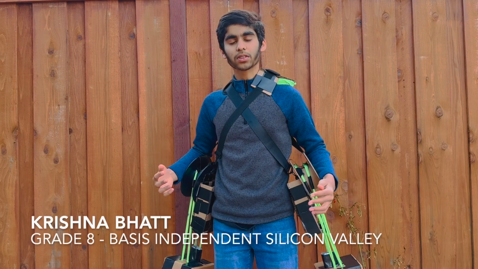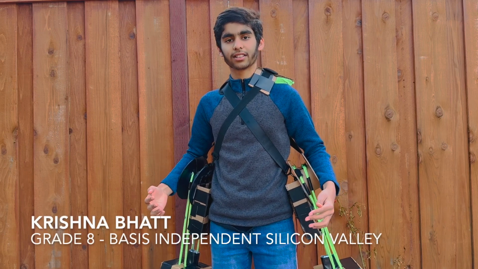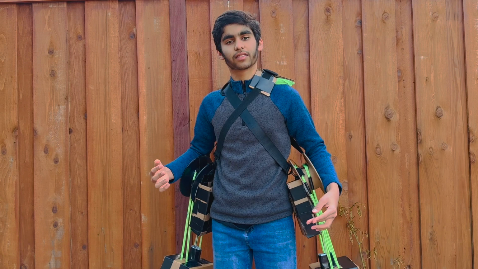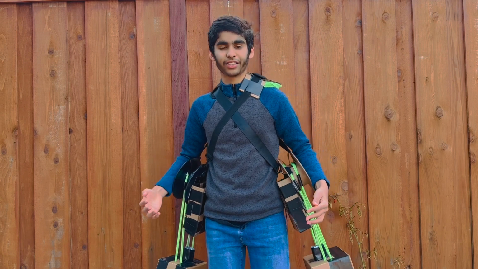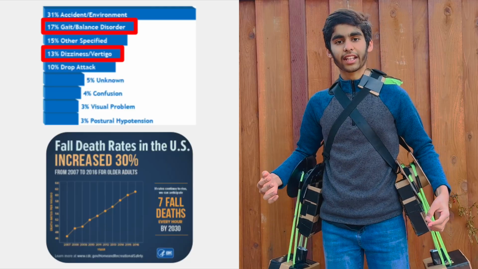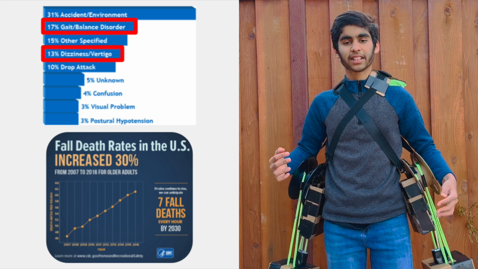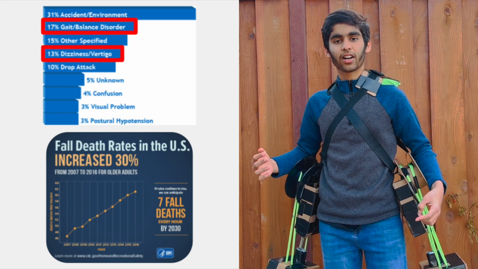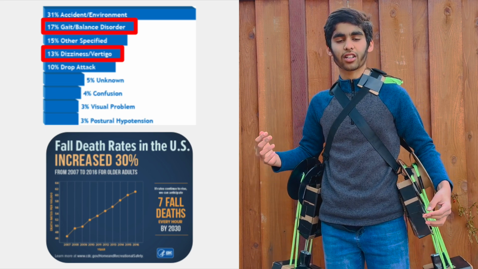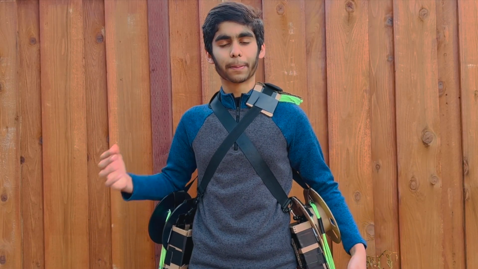Falling is the foremost cause of injury and mortality for the elderly, causing millions of deaths and billions of dollars in medical costs per year in the United States. Freezing of gait, an episodic freezing pattern, encompasses 30% of all falls and is caused by a variety of neurological and ocular dysfunctions. Current solutions in place are highly ineffective, such as grip socks or wheelchairs, which weaken brain muscle activations.